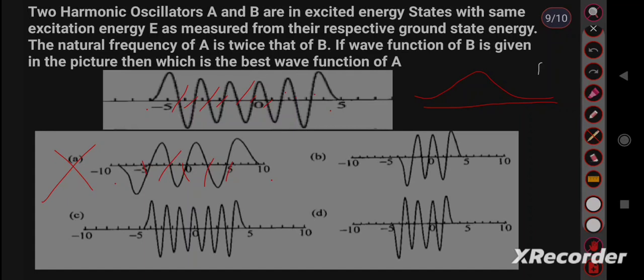Here the number of nodes is more than 5, so this cannot be our answer. Here the number of nodes is 1 2 3 4 5 6 7, more than 5, so this is also the wrong option. So the remaining option is our answer. This is option B. You can count the number of nodes also: 1 2 3 4 and 5. So this is the perfect answer.